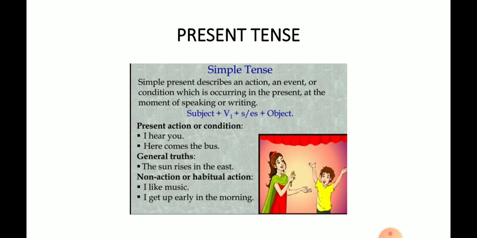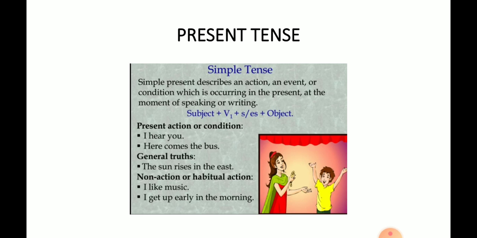In present tense, the first phase is simple present. Simple present tense is used in the following ways. It is used to express habitual action, habit or custom. It is used to talk about a general or universal truth.